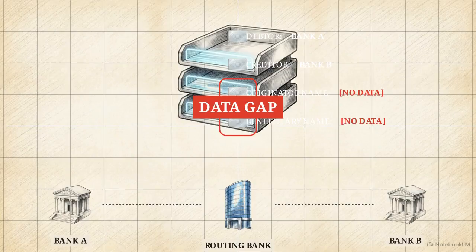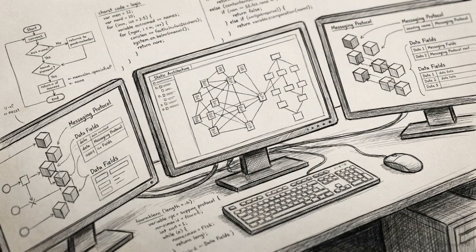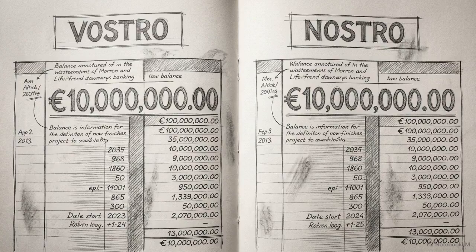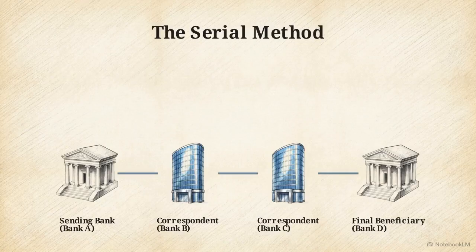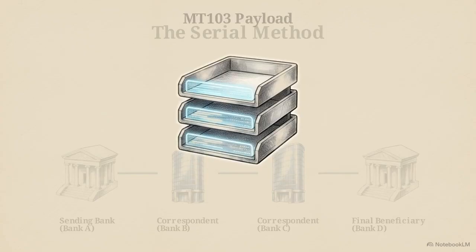This map traces a 4-node routing chain. A transaction starts at a sending bank, passes through 2 correspondent banks, and arrives at a final beneficiary bank. The simplest way to move money through this chain is the serial method. In this model, an MT103 message moves sequentially from Bank A through the middle nodes to Bank D. This single MT103 message carries both the settlement instructions and the underlying customer data in a single packet. It explicitly contains the data for the ordering customer and the ultimate beneficiary.